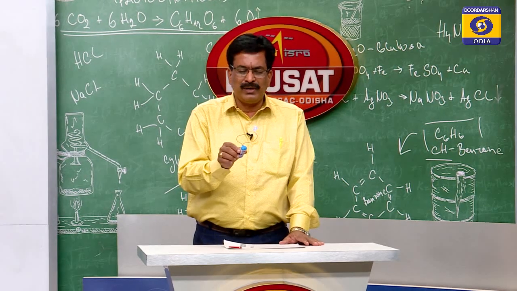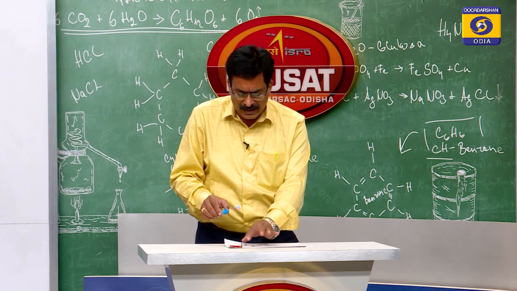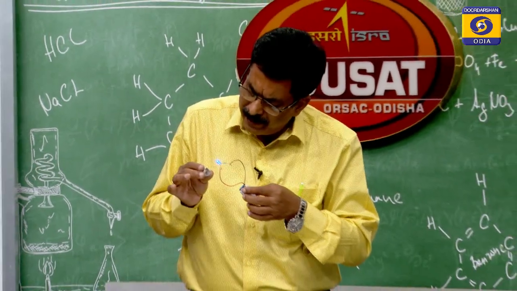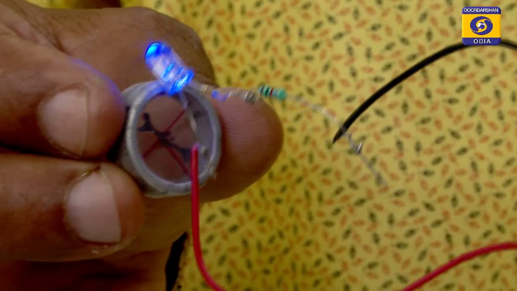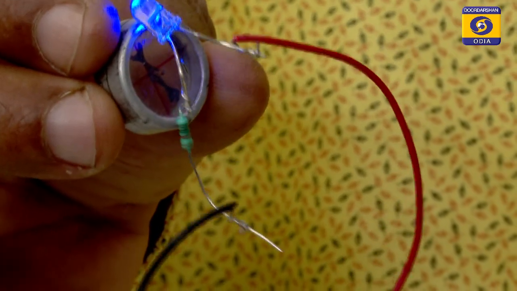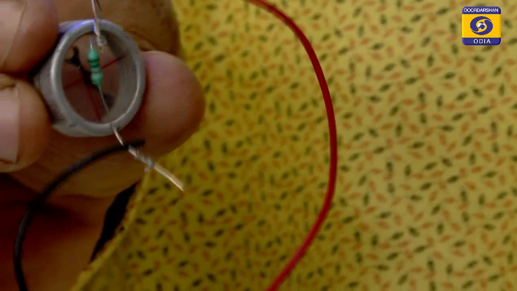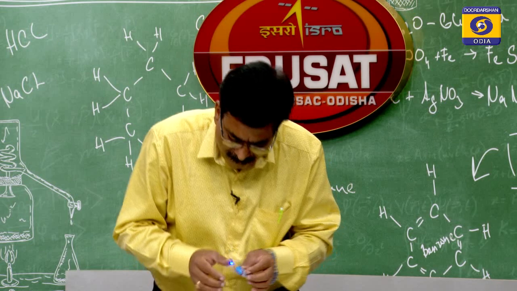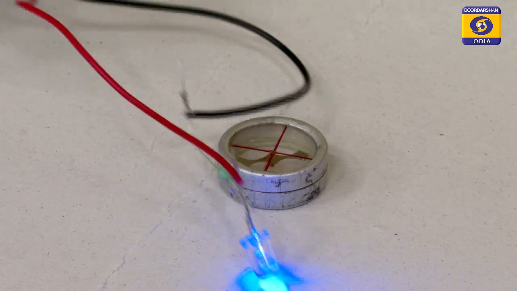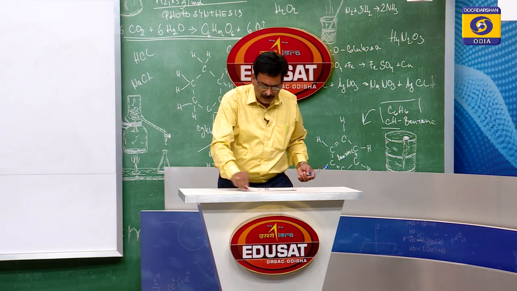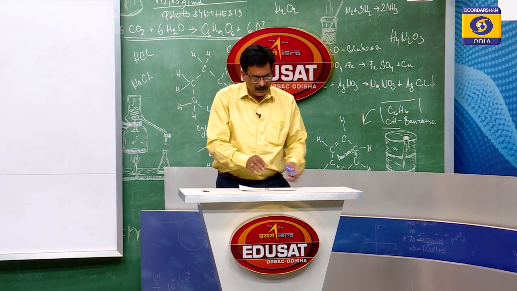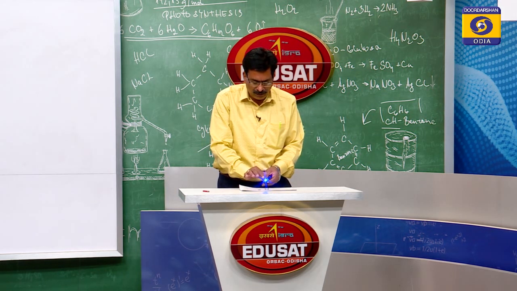When this LED or resistor is taken towards this magnet, you see clearly a deflection is observed. So this shows that around this there is no magnet, meaning there is no magnetic field, but the deflection shows the presence of a magnetic field due to the flow of the current.